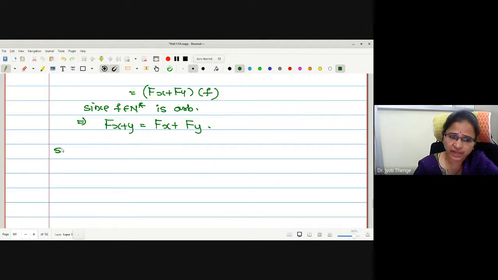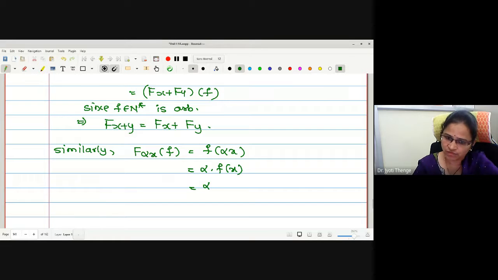Similarly, can I go for scalar multiplication? F of alpha x operated on f. The definition says that this is f of alpha x, which is alpha f of x, which we can write as alpha Fx operated on f.